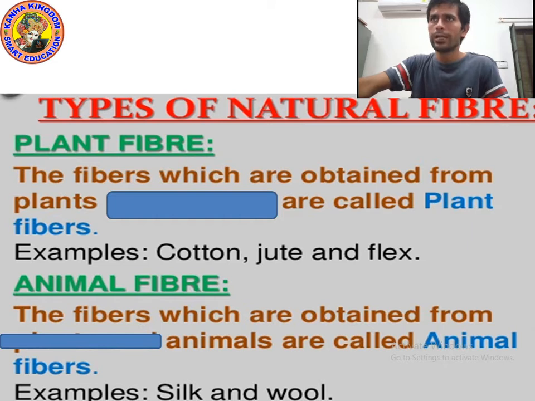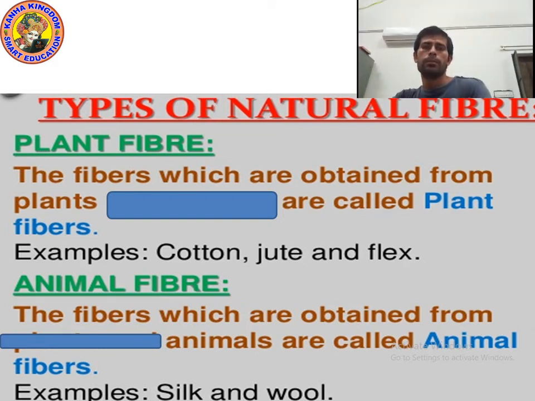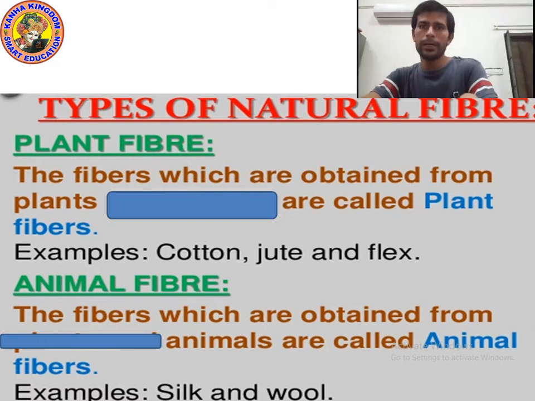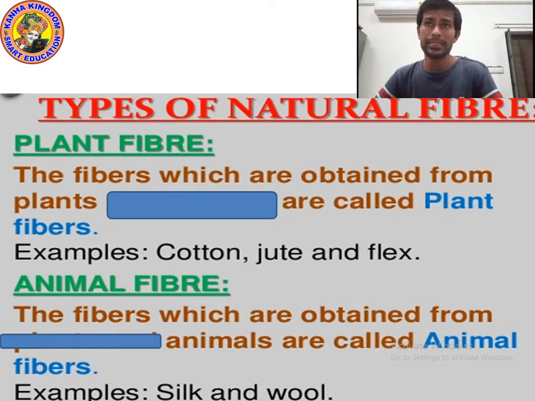Fibers which are obtained from plants and animals are called natural fibers. And we can divide natural fiber into two categories. First is plant fiber, second is animal fiber.